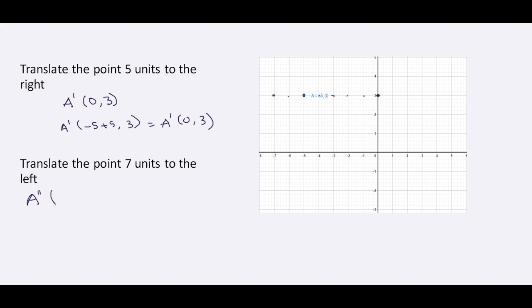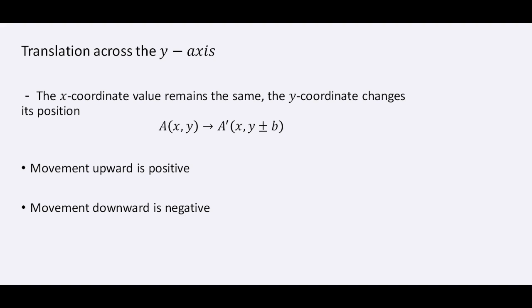Our new point is going to be right about here, and you can see that we have (-7, 3). So A double prime, you can also see by looking at 0 minus 7, 3, which is (-7, 3).